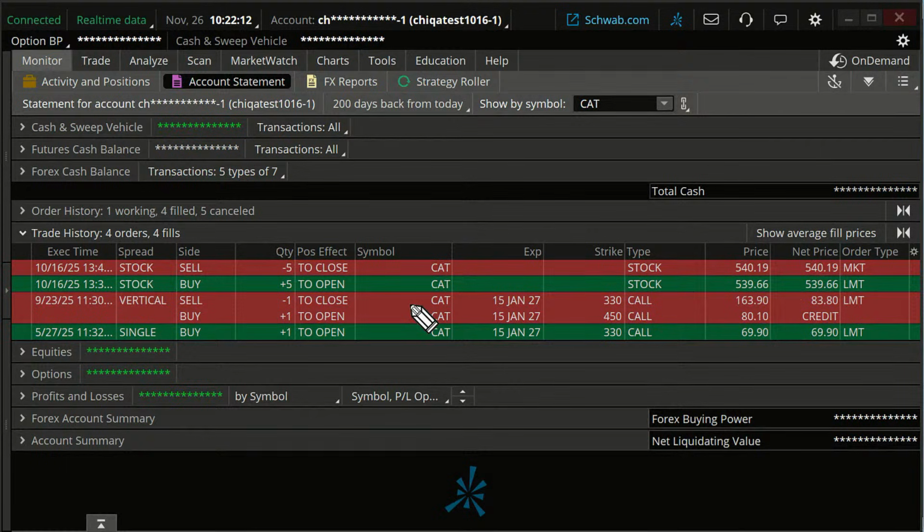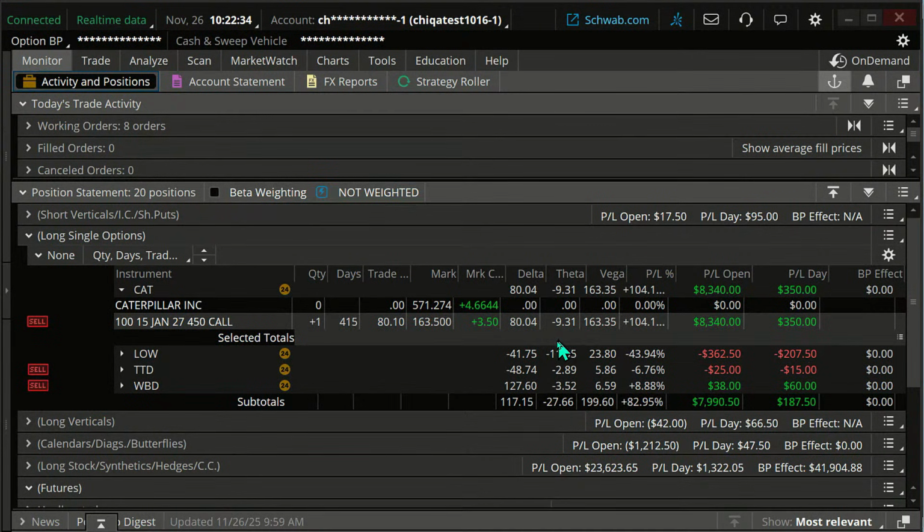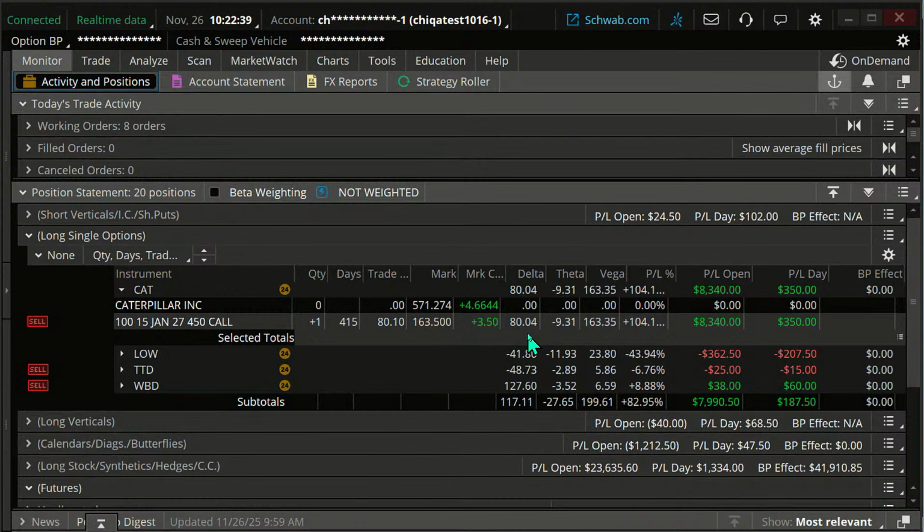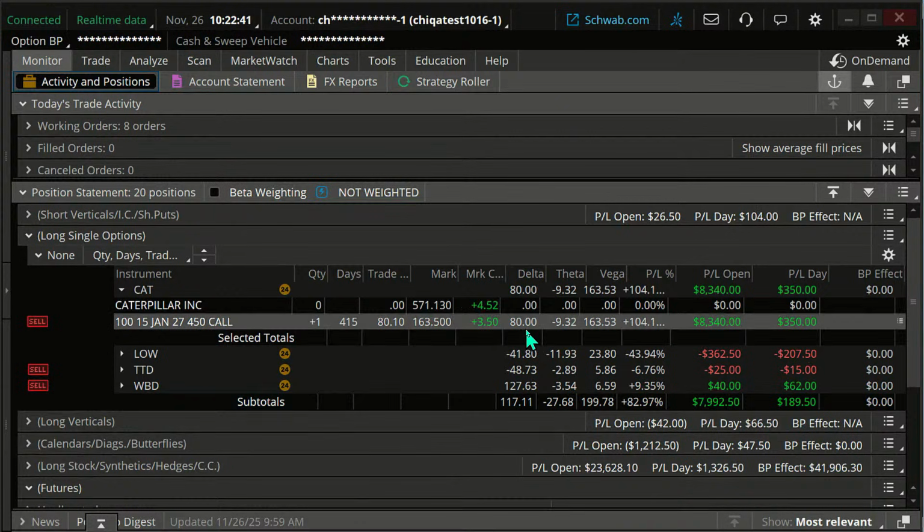You're doing it on one ticket, but essentially you could just sell out of one and buy the other. Okay, that's how you do it. All right, and so let's go back. Is it time to roll again? Well, no, if we stick with our rules, we're at about an 80 delta, and we said before we're going to do about an 85 delta. So we'll wait a little bit on that.